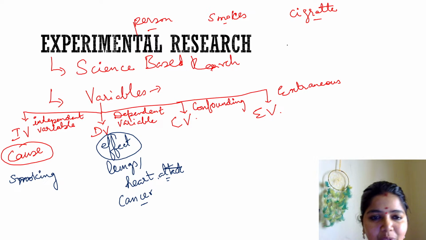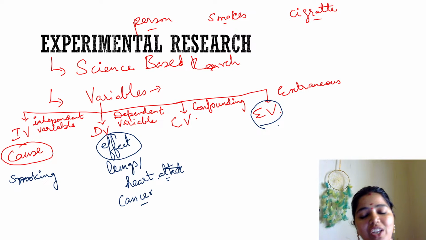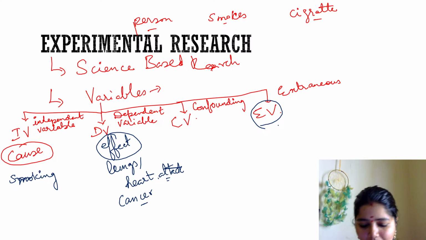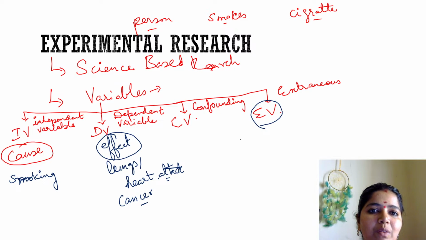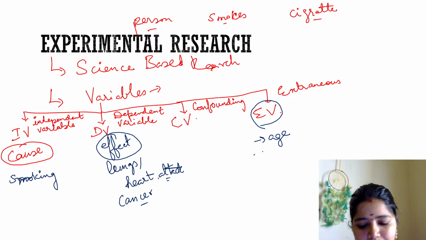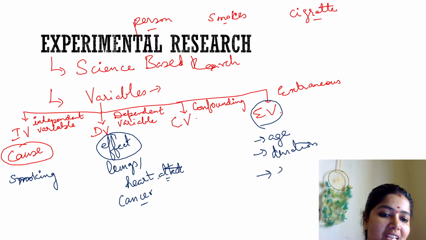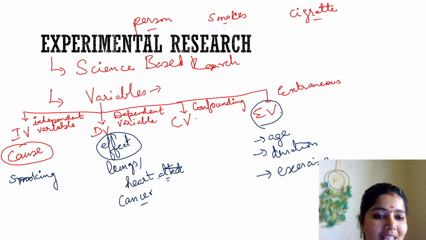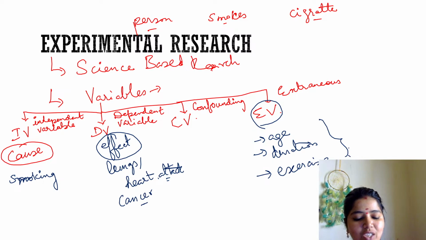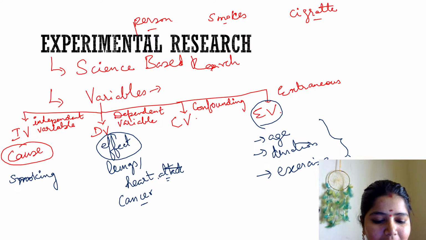And in between there are some variables, and they are called the extraneous variables. What do you mean by extraneous variables? Suppose some person has been smoking for a long time. Extraneous variables are like the age, the duration of how long he smokes, or that at the same time he is doing exercise. These things we call extraneous variables. You understand?